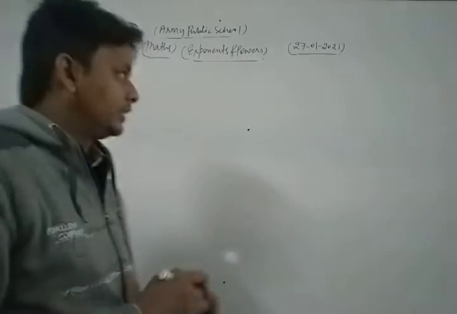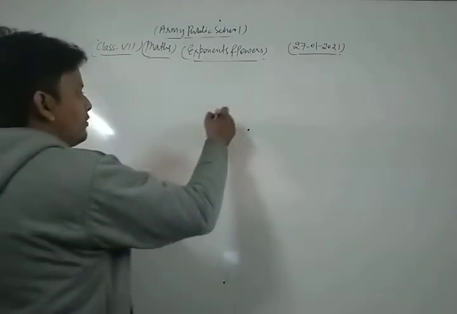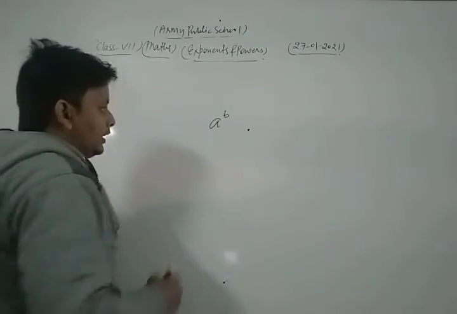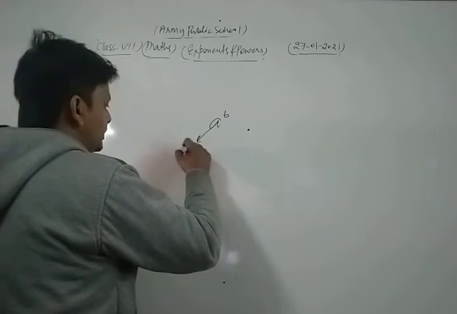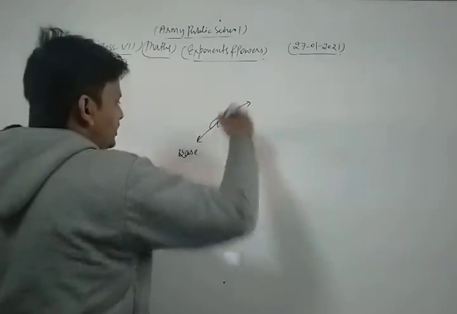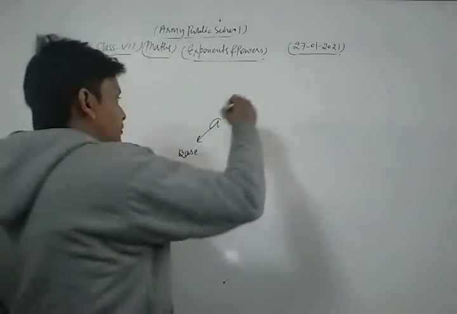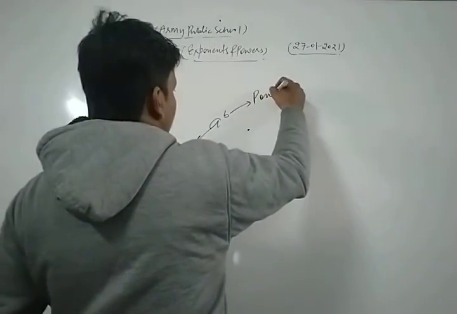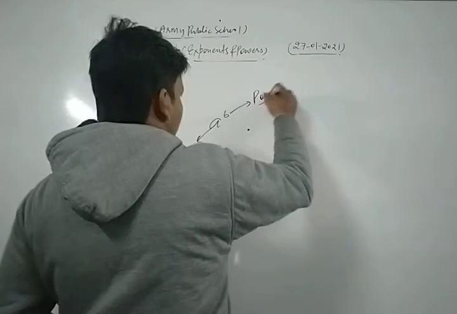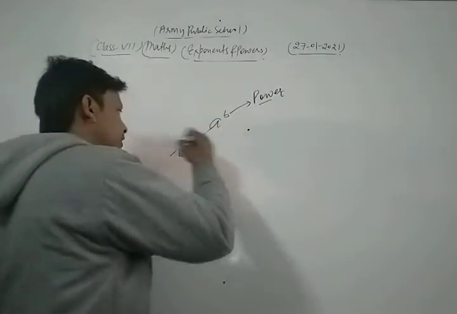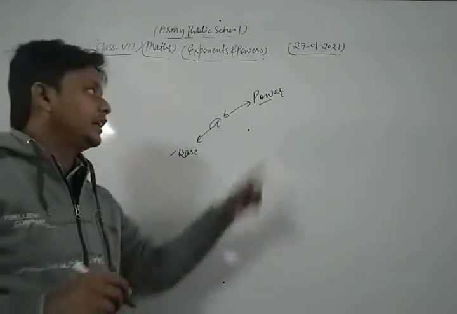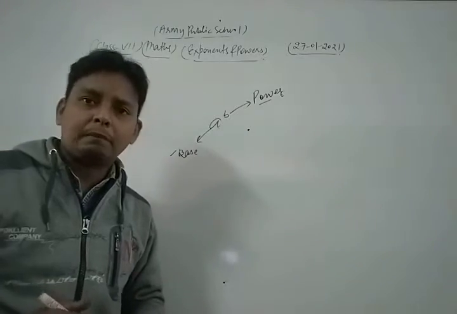Okay students, now let's see. If we write any number in the form of a to the power b, then a is called its base and b is called its power. Okay, a is your base and b is its power.